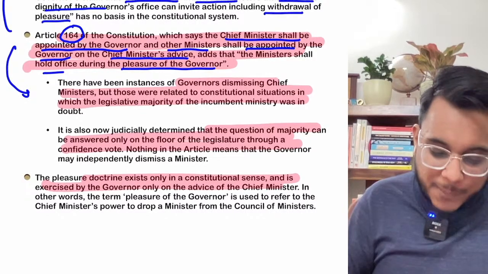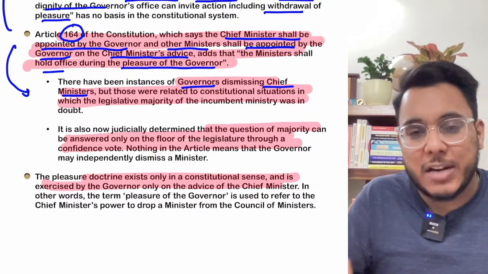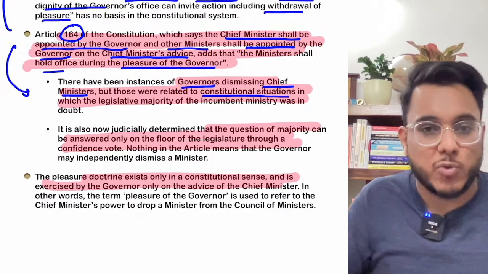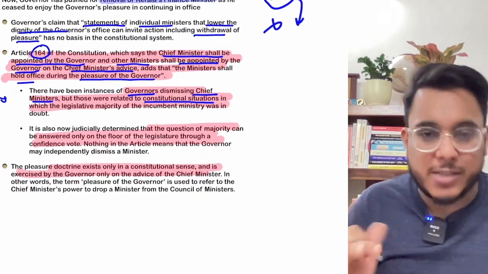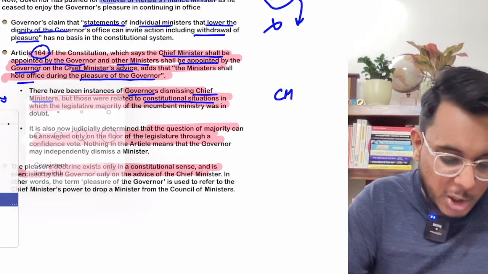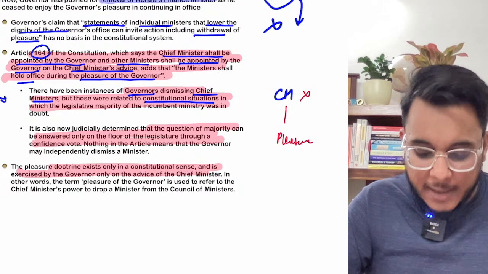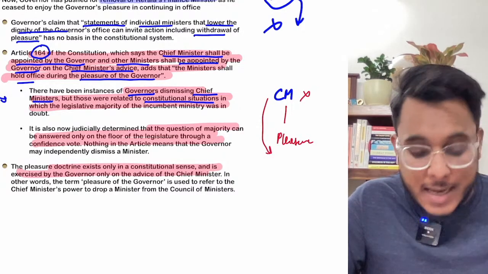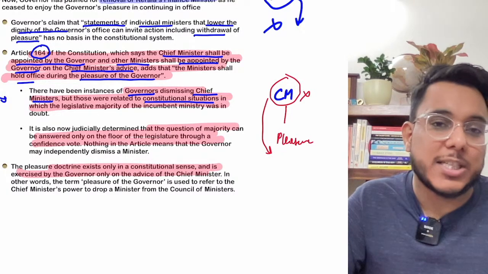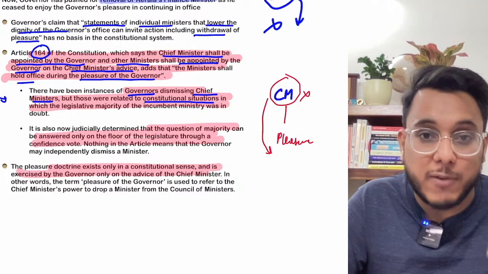In the past, we have seen that governors have dismissed chief ministers and withdrawn their pleasure. But all of these things have happened when there were constitutional situations. The constitutional situation is very simple. For the chief minister, the pleasure of the governor can be withdrawn only if the chief minister is not able to prove the majority in the house. And whether the chief minister has the majority in the house, yes or no, is to be tested on the floor of the house.